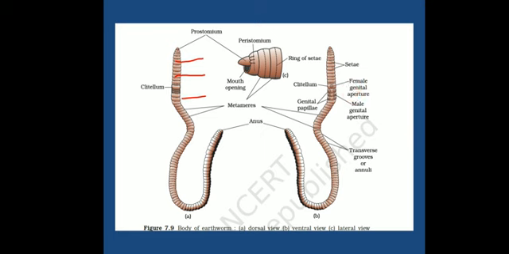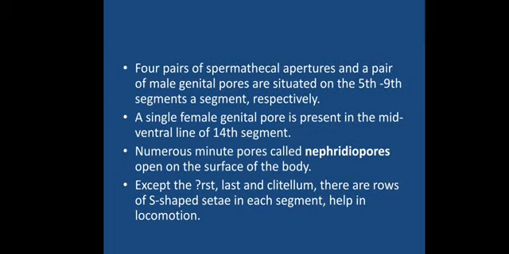The organism which contains both the male reproductive part and the female reproductive part, or we can say when the male and female reproductive parts are present on the same organism, such organisms are called hermaphrodite, or we can call them monoecious, right? So here we can see it will consist of spermathecal apertures and the female genital pore as well.